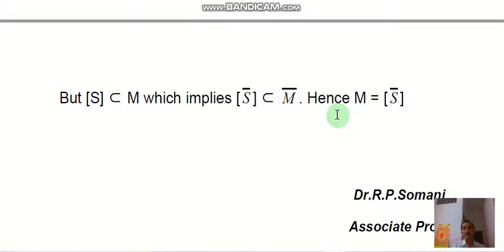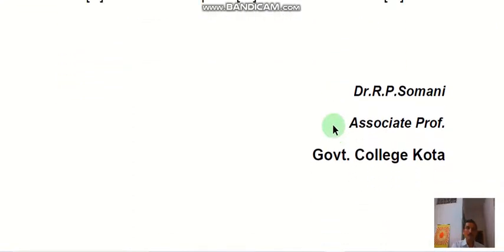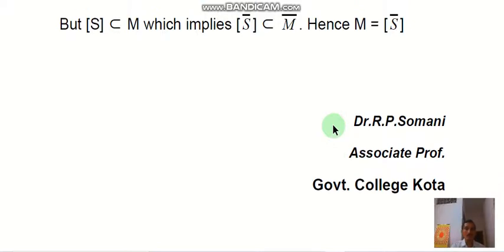So the closure of the subspace generated is the smallest closed subspace. So this is the proof. Here, for the details and more examples, you can see any reference books.